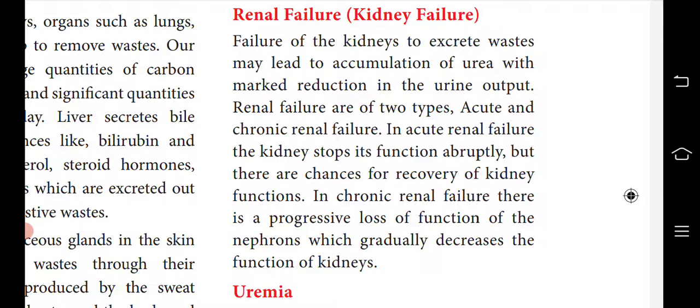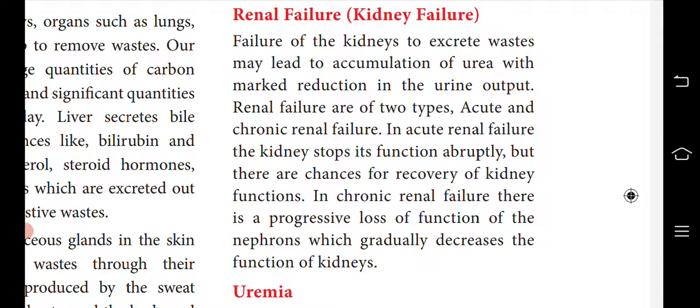Renal failure may be acute or chronic. Acute failure means the kidney is not working for a short period of time, and once it is treated it will regain its capacity. Chronic means it is not working for a long duration. You should understand the word acute means a short period, chronic means a long duration. The kidney may stop functioning abruptly, that is, suddenly, all of a sudden, but there are chances for recovery of kidney function.